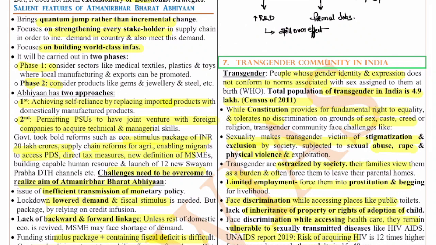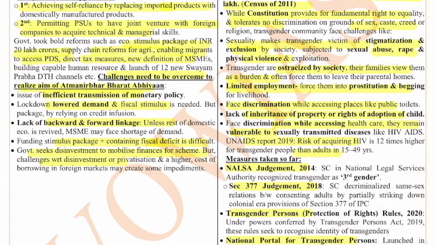Now, what are the challenges that need to be overcome to realize the goal of Atmanirbhar Bharat Abhiyan? The challenges, if you see, include the inefficient transmission of monetary policy, which is a very big issue we are still facing. The lockdown has lowered the demand, and fiscal stimulus is very much needed to overcome this issue and to increase the demand. That's why in the recent budget we have seen various reforms to boost demand in the domestic sector. Also, there is the lack of forward and backward linkages. That means the proper establishment of the supply chain is a major issue.